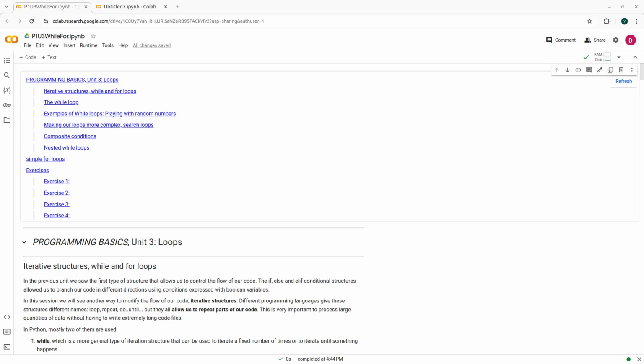So in this session, we are going to be speaking about iterative structures, basically while and for loops. As the word loop indicates, here we're going to have coding structures that will allow us to repeat some part of the code. Usually with for loops, we will repeat it a fixed number of times, and with while loops, we will have a condition that will decide when we stop repeating, when we stop looping.